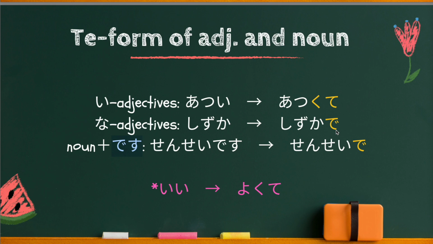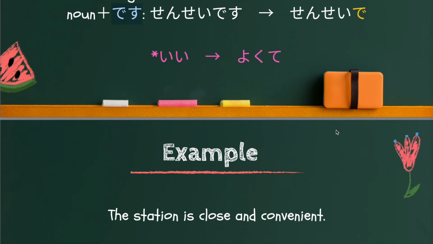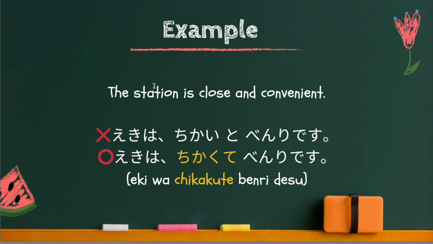So let me first show you one example. The station is close and convenient. 駅は近くて便利です。So close and convenient. Those are adjectives. And when you want to combine those adjectives, you cannot use to particle. So this is wrong. 駅は近いと便利です。This doesn't work.